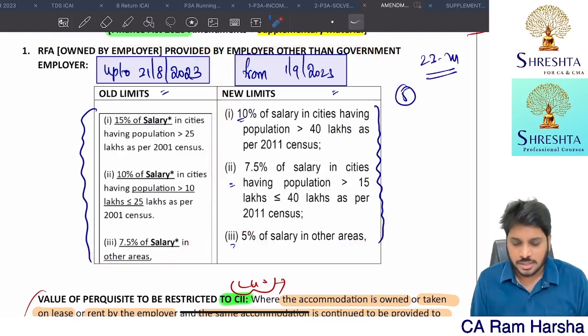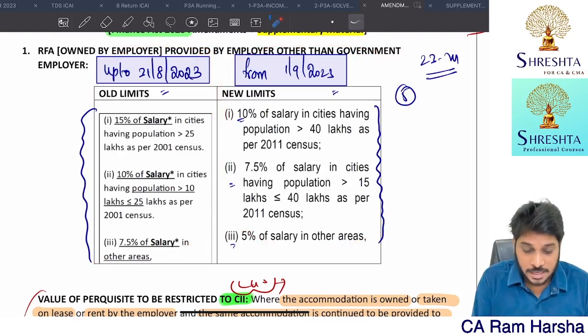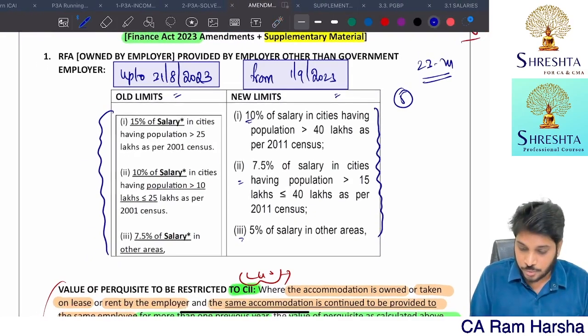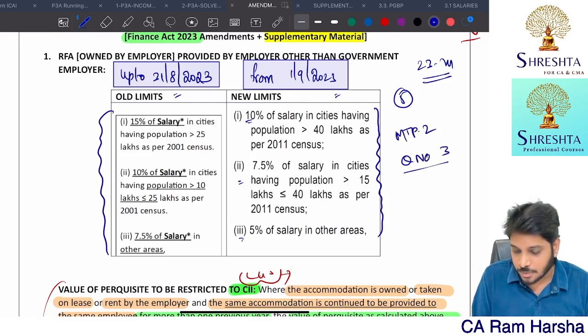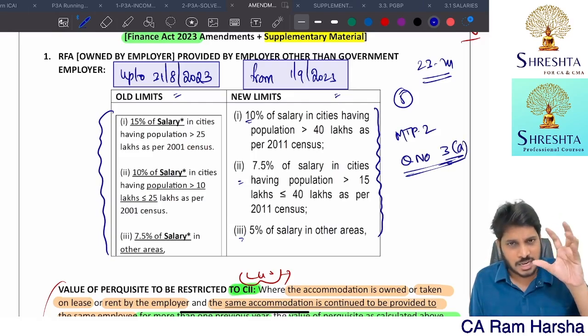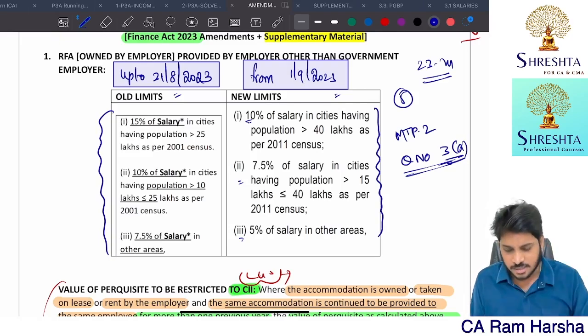That's it. Now, this has been evidenced by a question in MTP2. To go through it, you can directly open MTP2, question number 3. That deals with an income from salaries problem, and inside it they have done the exact treatment.